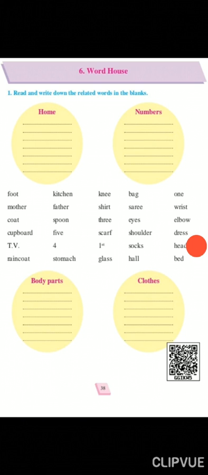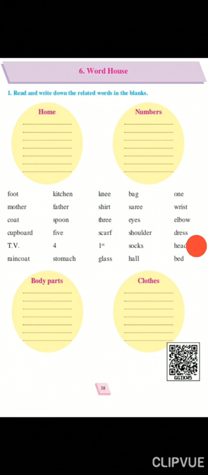So body parts, मतलब शरीर के अवयव. मतलब आपको शरीर में जो हमारे अंग होते हैं उससे अलग अलग नाम इसमें ये सारे words में दिए गए हैं. जैसे foot, stomach, eyes. तो इन शब्दों को आप कहाँ लिखोगे? बॉडी पार्ट्स में. So students, you will read the words and you will write the words which are belonging to the body parts. Now the fourth column is clothes.